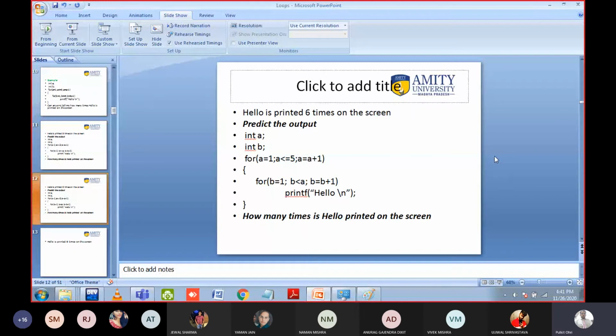Do not execute the code inside the compiler. Do the mental calculation, because once you are getting this question in the paper, you do not have the mobile phone or the computer. So just do the calculation inside your mind, and whatever the answer is, let me know. Either wrong or right, doesn't matter. Only participation is needed from you guys. So if you know the answer, yes.